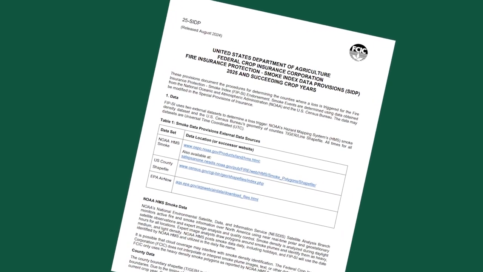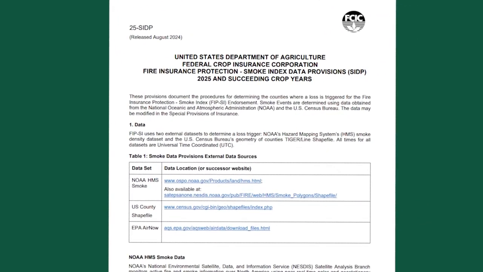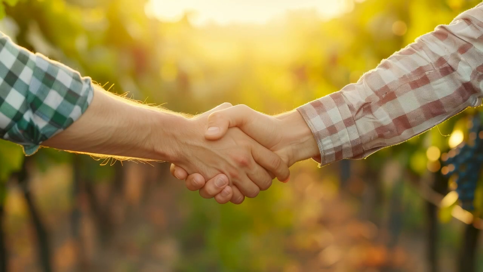If you want to learn the details about how smoke events are determined, please review the Smoke Index data provisions. The Smoke Index data provisions are the rules established by RMA to determine a smoke event and are incorporated into your policy. Your crop insurance agent should provide you a copy of these if you want to review or ask questions prior to purchasing this coverage. They're also available on the RMA website.